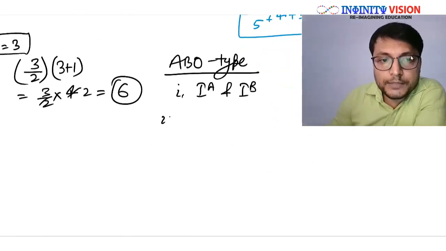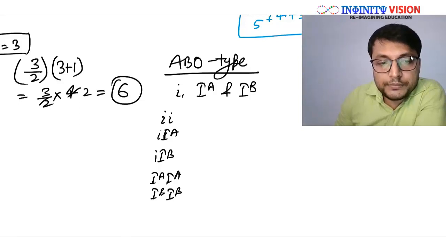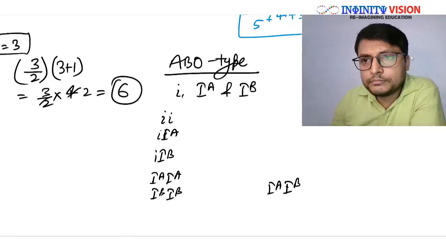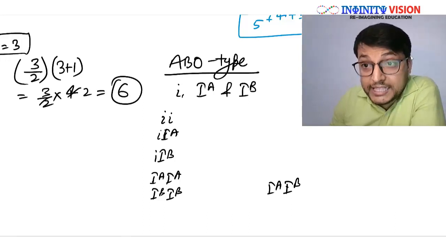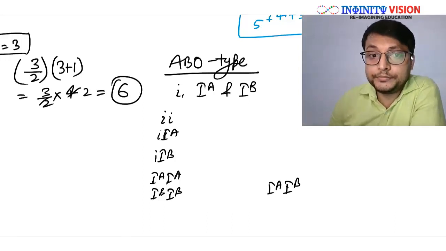The possible genotypes would be small i small i, or it could be small i, capital IA, or small i, capital IB, or IA IA, or IA IB, or IB IB. Is there anything else possible? No. Right?